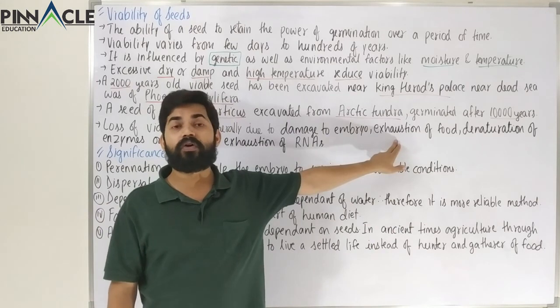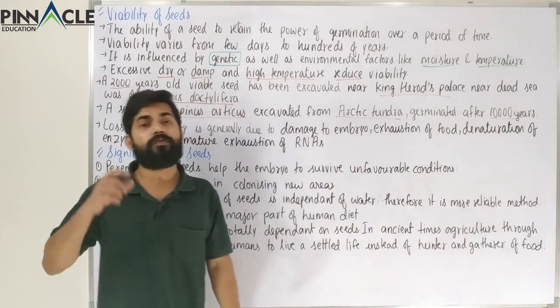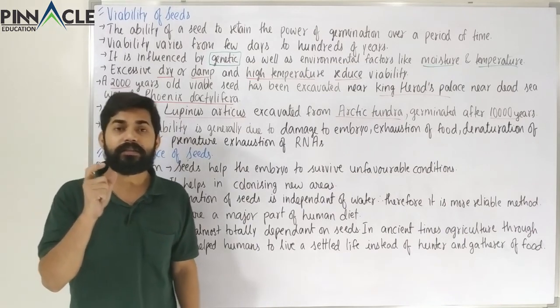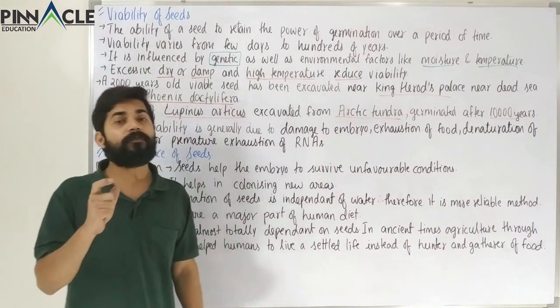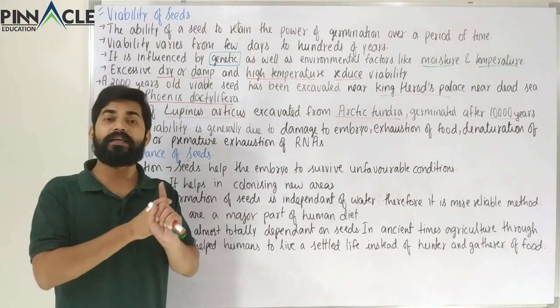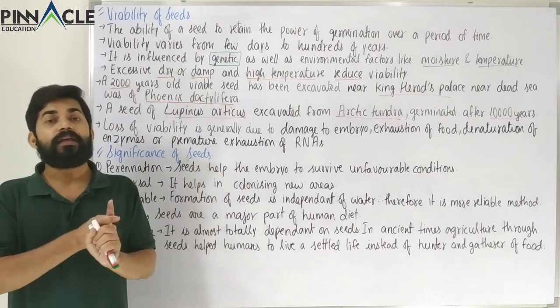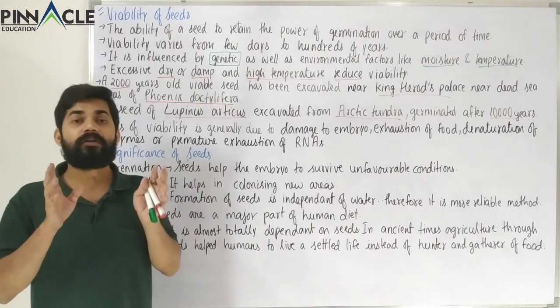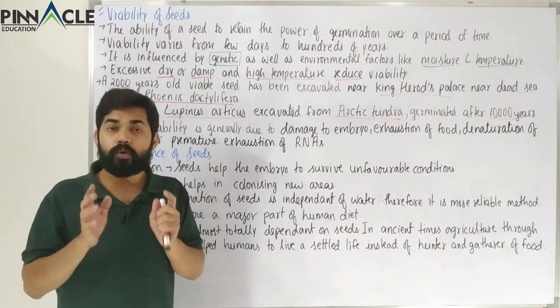Now the other is exhaustion of food. You know very well that in dormancy the seed uses its reserve food. The reserve food in a seed is in the endosperm in the case of monocots, or in the case of dicots we have the two cotyledons which store the food.